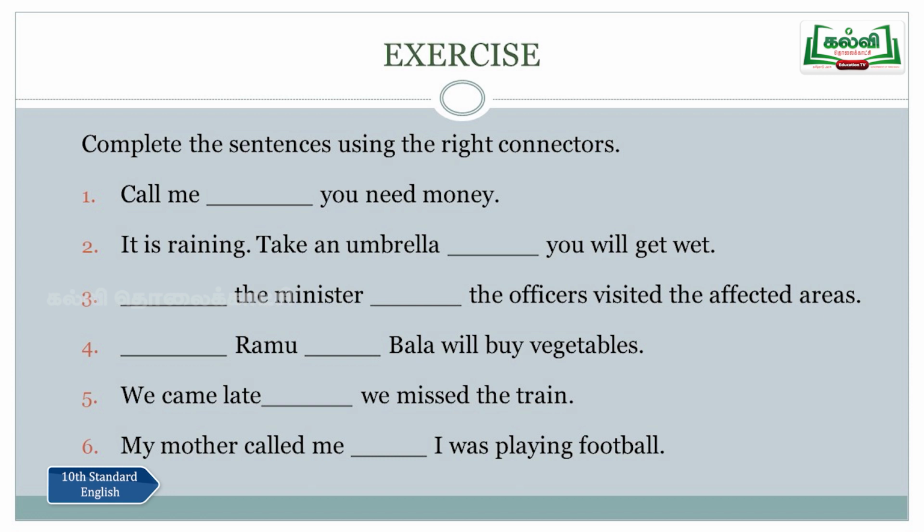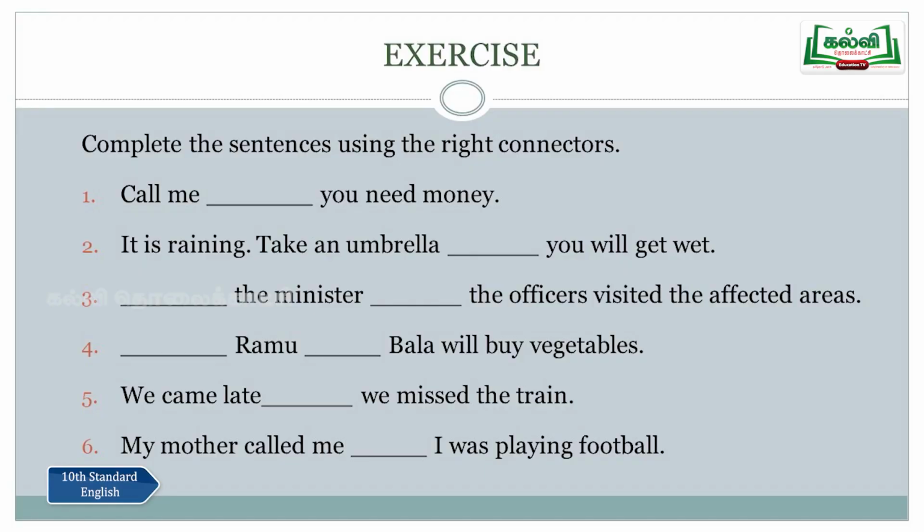Question number 5. We came late dash we missed the train. We came late so we missed the train. Let me change the sentence a little bit. We came early dash we missed the train. What is the correct conjunction here? We came early but we missed the train. Here the sentence is different. So look at the sentence: we came late so we missed the train. That is the reason. We came late and that's the reason why we missed the train.